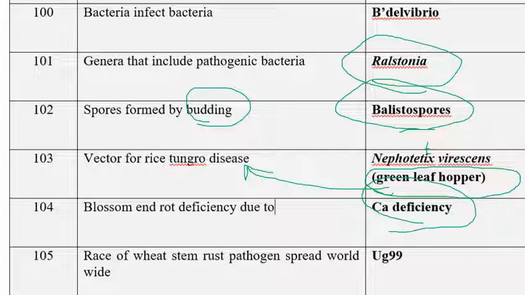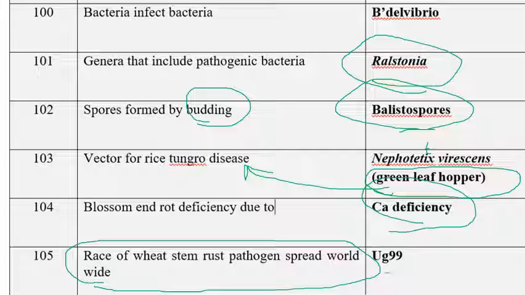The next one is the race of wheat stem rust pathogen that has spread worldwide. That is Ug99. I think in 2019 also we discussed why it is named Ug99. UG means Uganda, where this race was first identified. Why 99? It was discovered in the year 1999. That's why Ug99 is the race found all over the world. In India, it was first reported in Delhi in 2008.